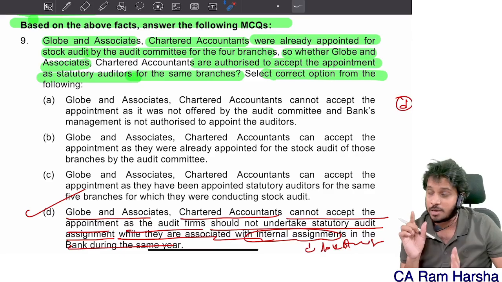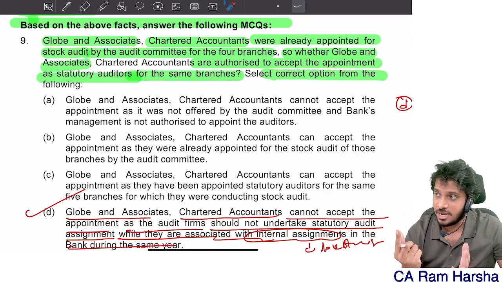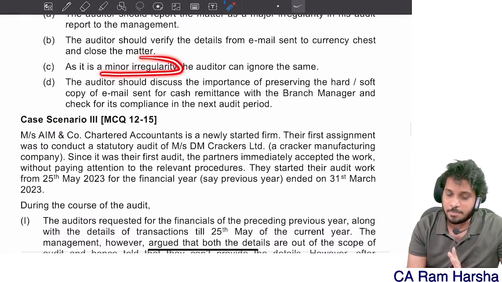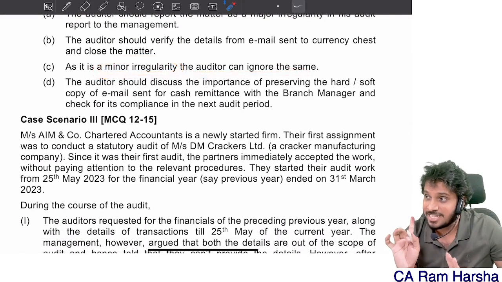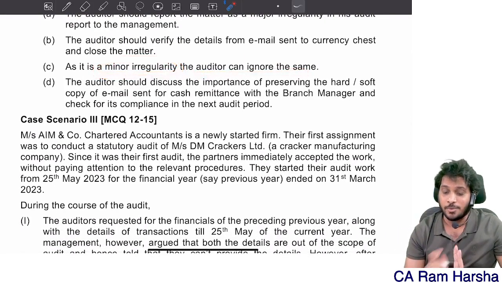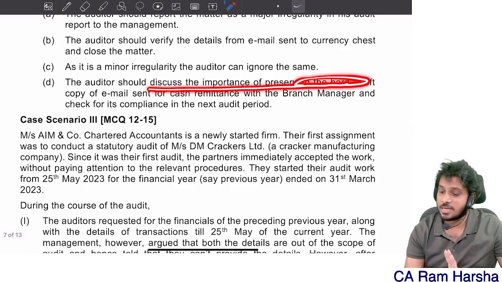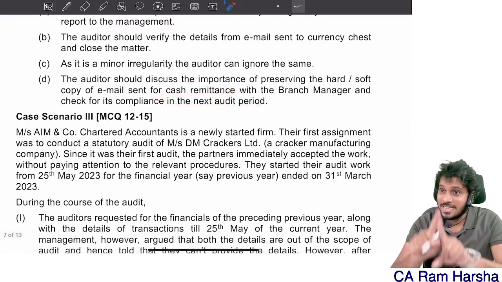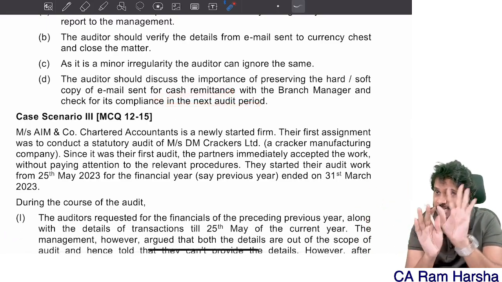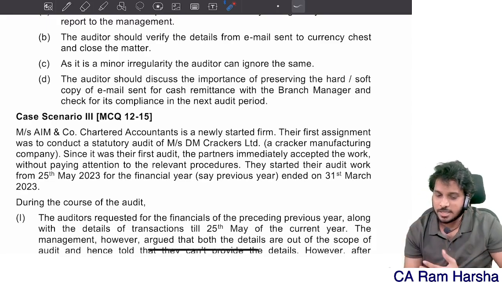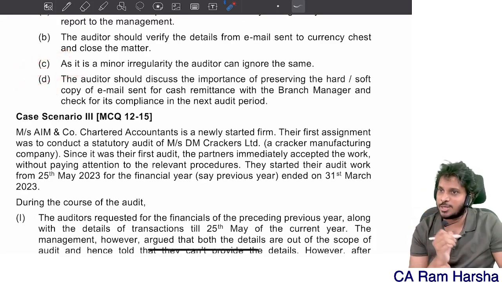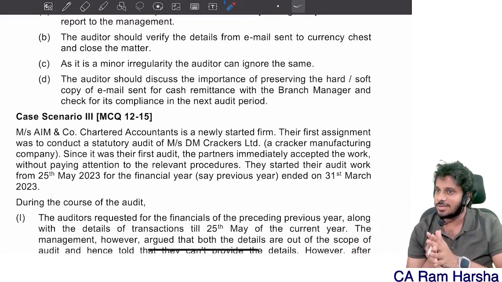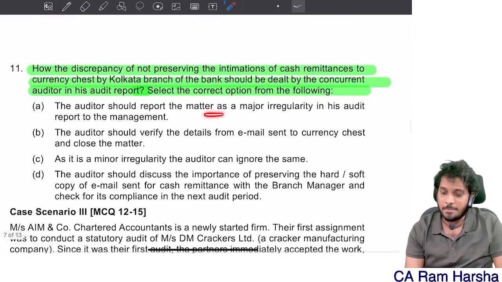When documentation is not maintained, it is not a major irregularity. So, since it is a minor irregularity, the auditor can ignore. But instead of ignoring, what should we do? Tell the bank the importance of preserving either the soft copy or hard copy for cash remittance, and see whether the bank is maintaining the remittance related slips next time. Between this and this, D is the better option, no? Instead of ignoring this issue, D is the better option. Are you clear? This is not a major irregularity.